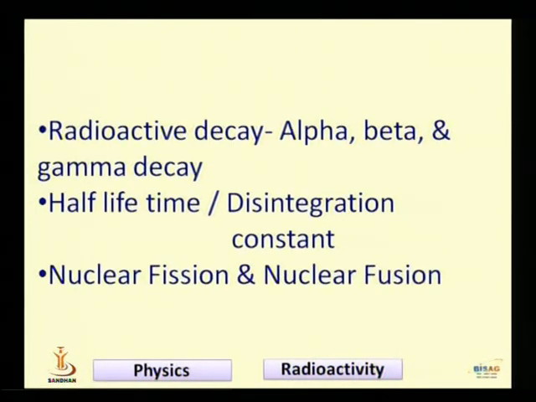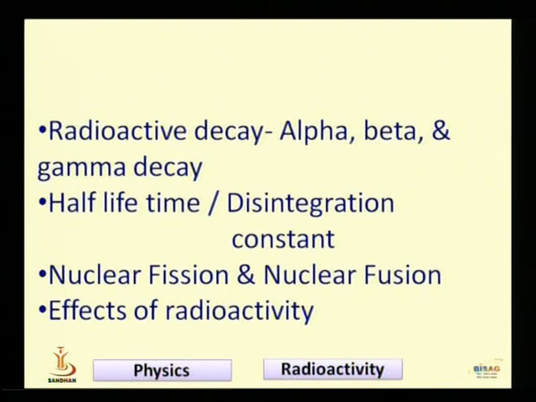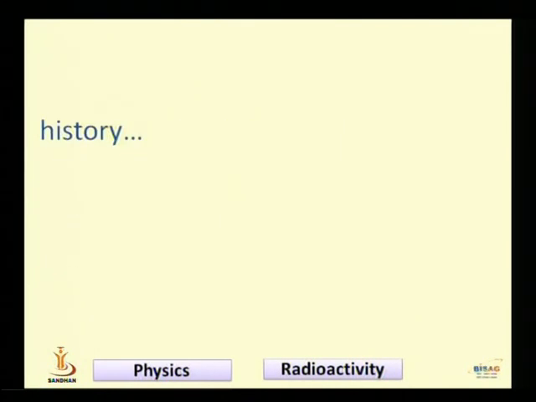Then nuclear fission and nuclear fusion, why this kind of phenomena occur, what is the importance of fission and fusion, and how they are connected to radioactive activity. And the last topic is the effects of radioactivity on our human body and what the advantages as well as the disadvantages of radioactivity are. Okay, so let us start with the history of the atom.